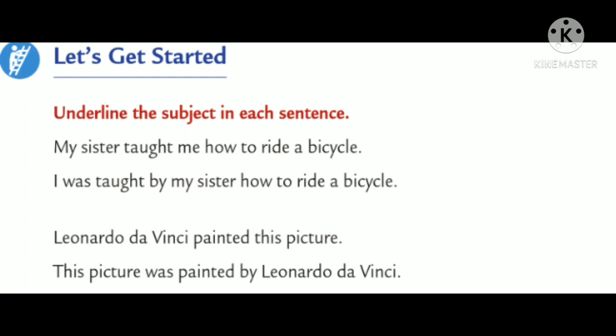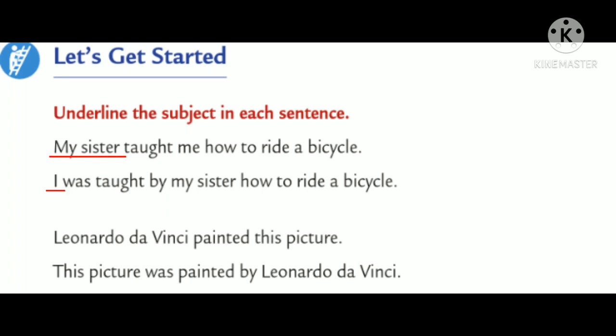Let's get started. Underline the subject in each sentence. First, my sister taught me how to ride a bicycle. Underline my sister. Next, I was taught by my sister how to ride a bicycle.